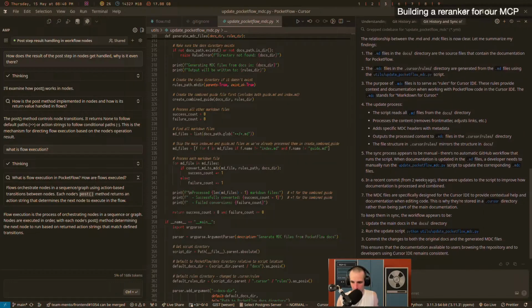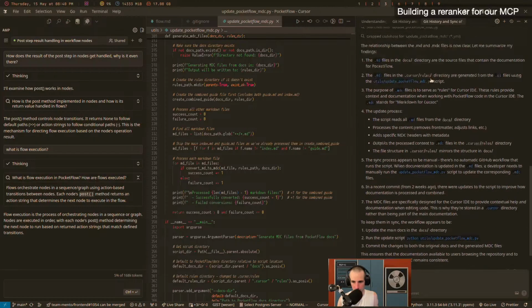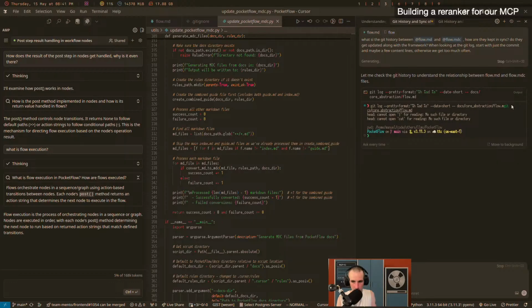What did this find out? The sync process seems to be manual. There's no automatic GitHub workflow. So this looks all pretty good, right? And this was 3.7, so much more interesting than the past. If I were really in experimentation mode, I would do more and say here, because I prompted it to look at the Git log, it will actually immediately look at the Git log. This is the side effect of adding guardrails and instructions to your prompt: you will actually cause the model to do that stuff. It's like the do not think of an elephant, and then it will basically think of an elephant. So that's always a double-edged sword.